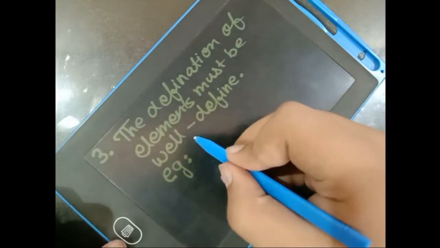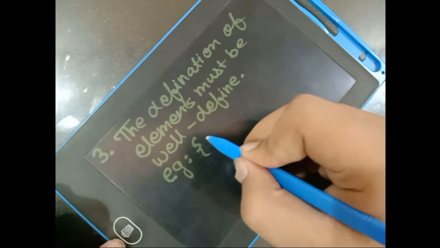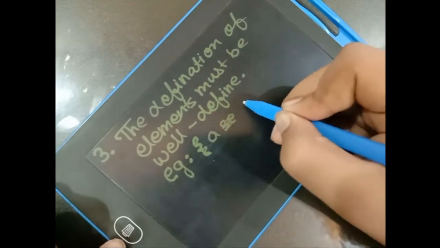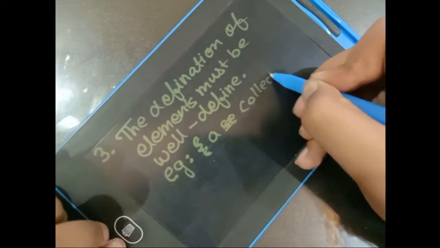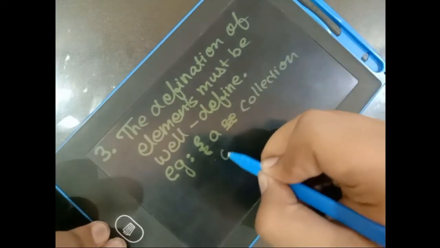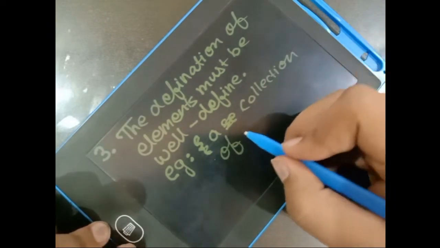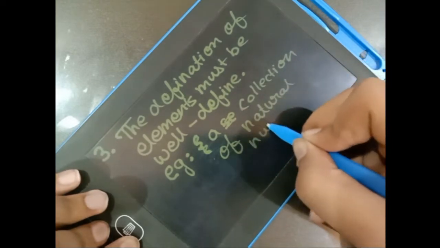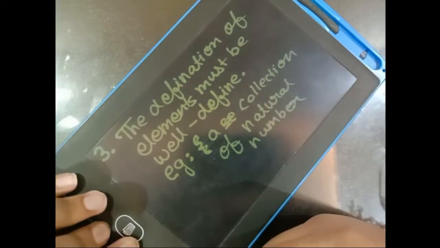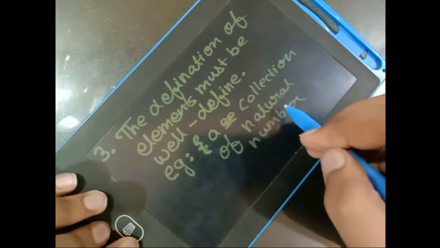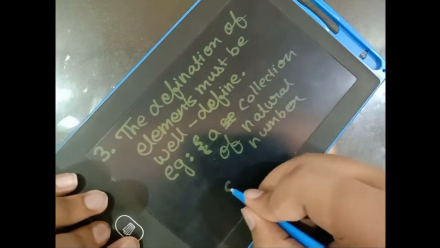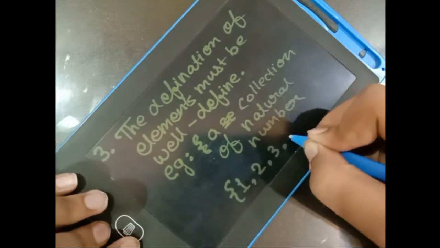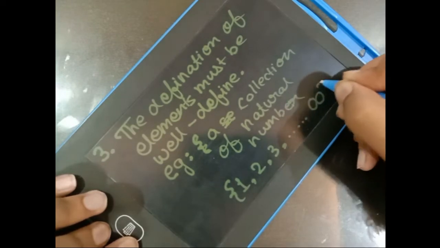For example, if we say a collection of natural numbers, we can write this collection as 1, 2, 3, all the way to infinity.